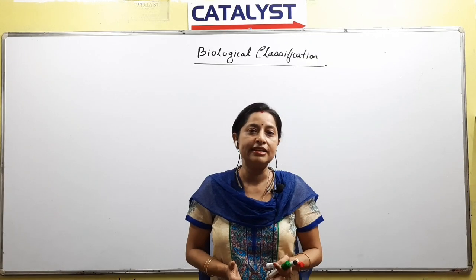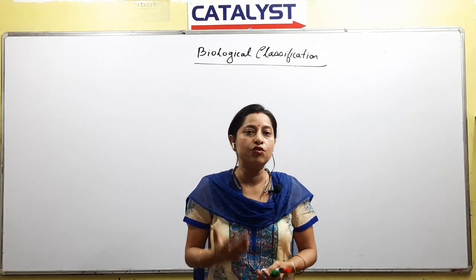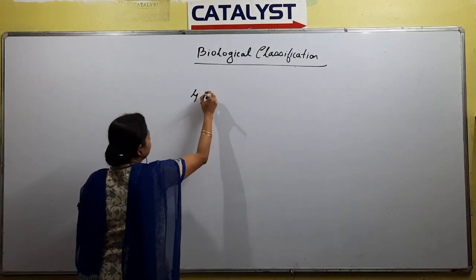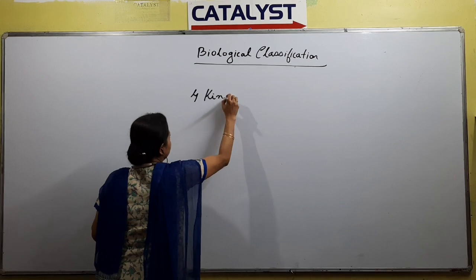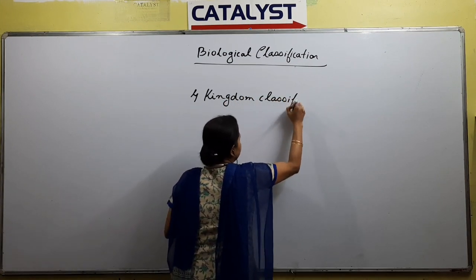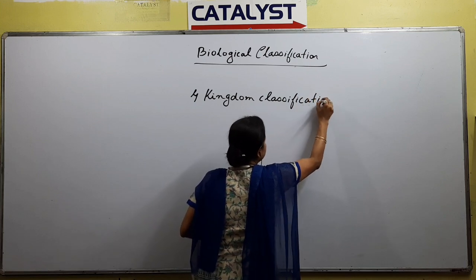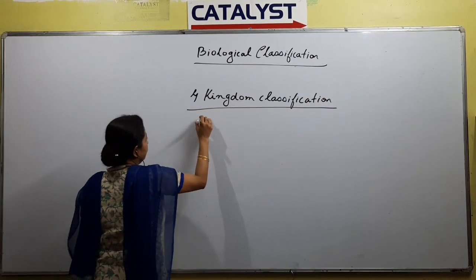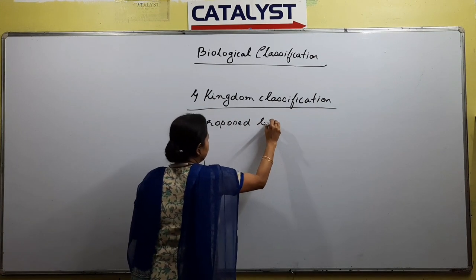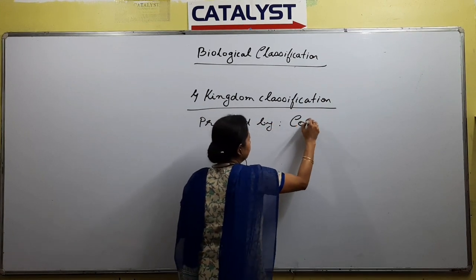After the 3 kingdom classification, what came was the 4 kingdom classification, right? The 4 kingdom classification was proposed by Copeland.